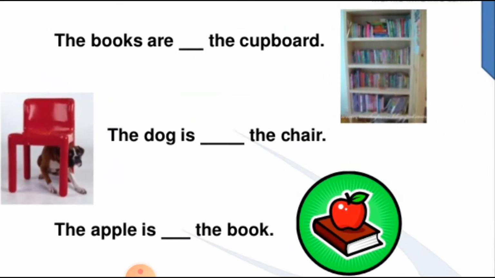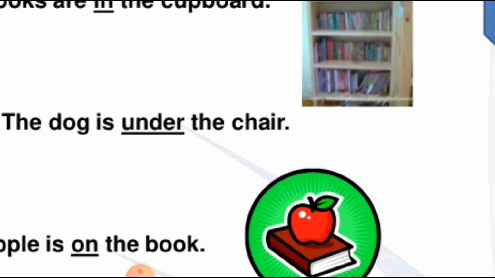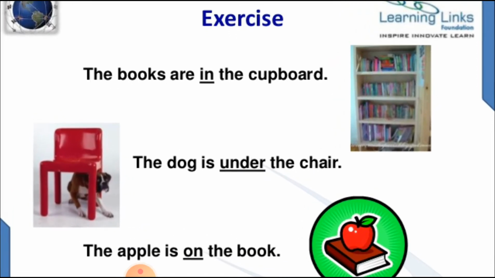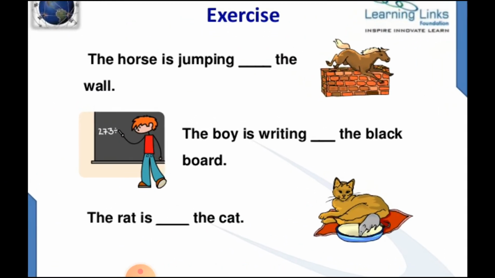So now some exercise to check your knowledge. The books are dash the cupboard. The dog is dash the chair. The apple is dash the book. It is so simple. The books are in the cupboard. The dog is under the chair and the apple is on the book. This exercise is just what we give to a student of first standard. These sentences are given, so it was very easy.